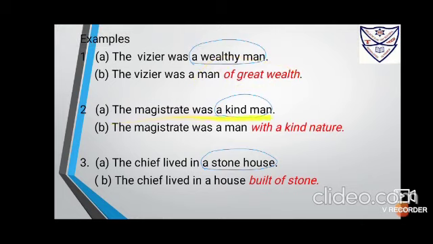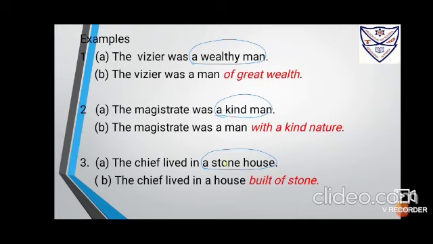The magistrate was a kind man. Again, a is a determiner, kind is an adjective and man is a noun. So you can say the magistrate was a man with a kind nature. The chief lived in a stone house. Again, a is a determiner.